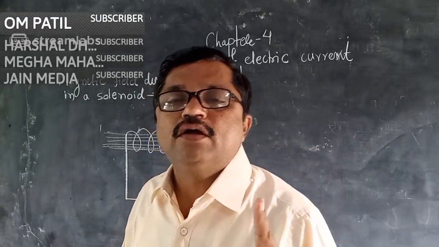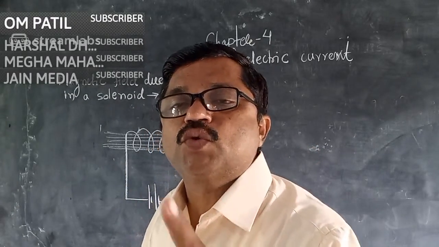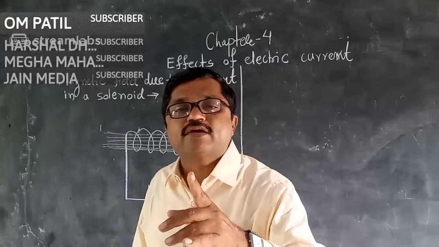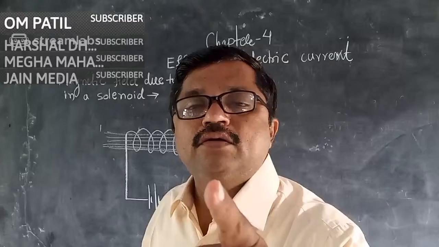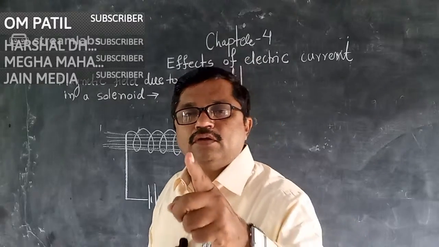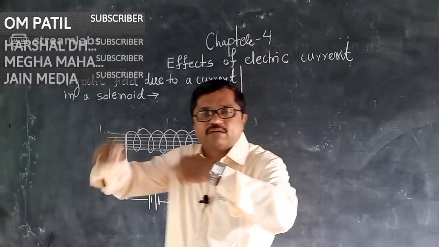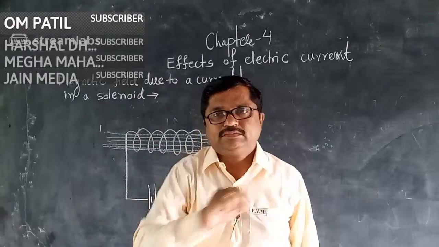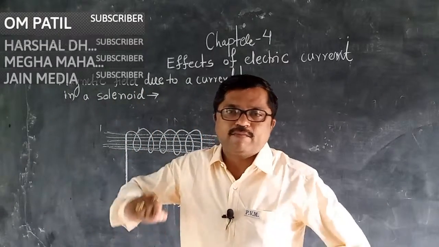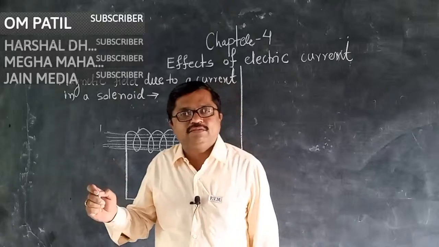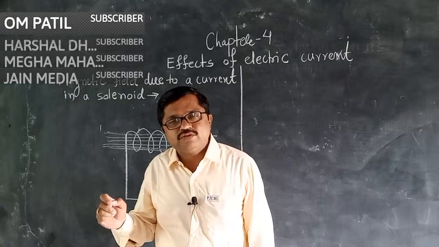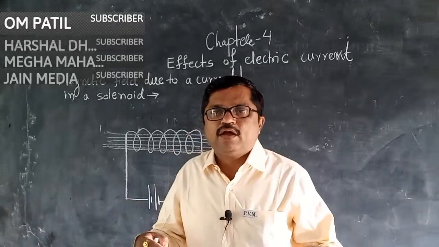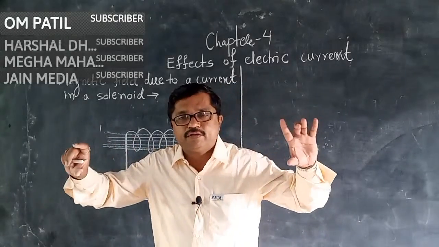What is there? A copper wire with resistance coating wound in a chain of loops is called a solenoid. Yes, correct. Many turns of coated wire are wound, and that is called a winding. In simple language, in the market we always hear this word, winding. Winding means many turns of a coated wire are wound and a solenoid is prepared.